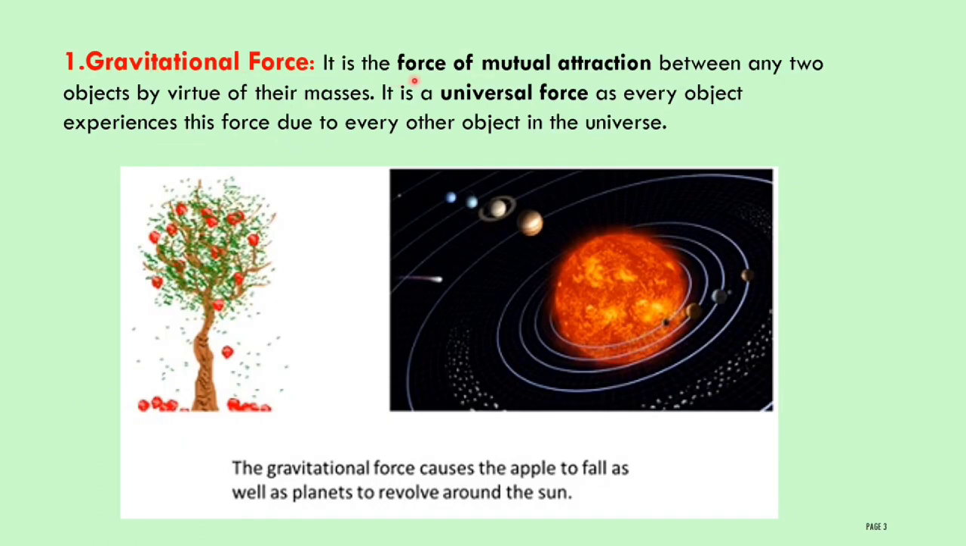Gravitational force is the force of mutual attraction between any two objects by virtue of their masses. This force of attraction between any two objects because of their masses, we call a gravitational force. It is a universal force as every object experiences this force due to every other object in the universe. Whether the object is small or big, every object in the universe is attracted by each other. Here, an apple falling from an apple tree is also an example of a gravitational force.